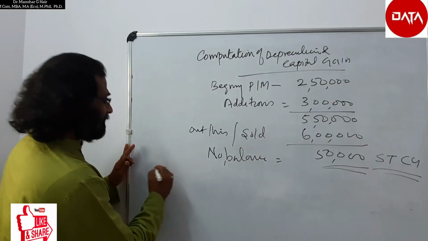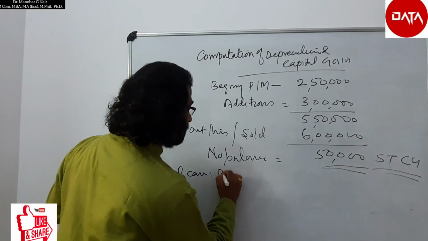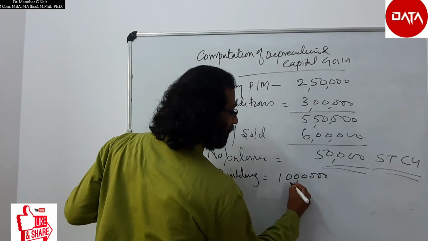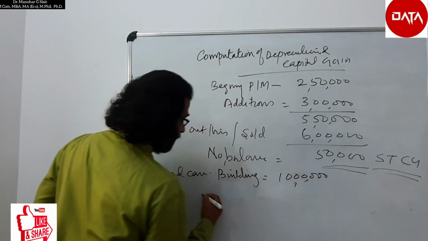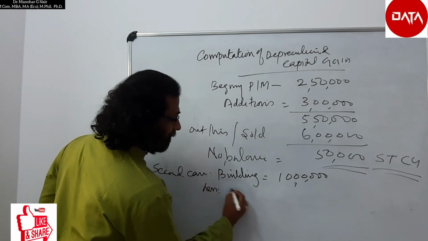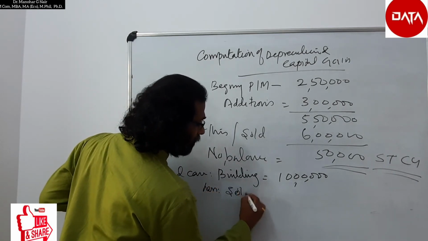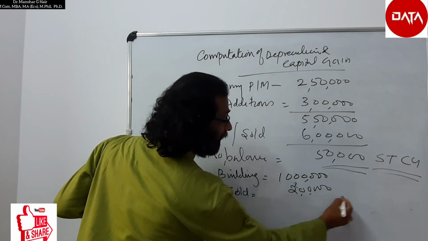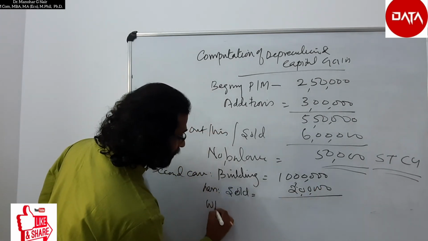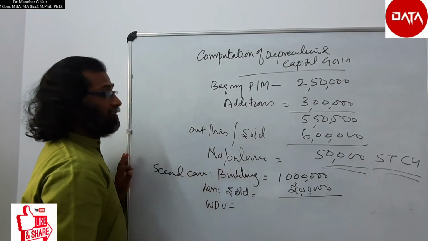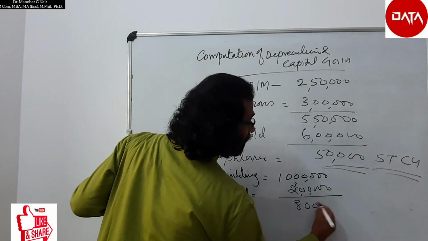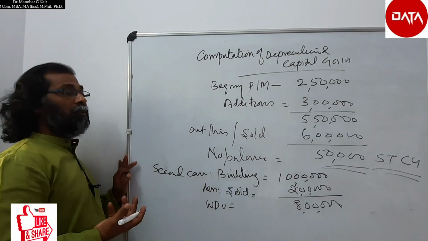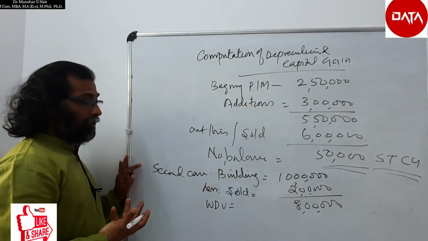The second case is building. The value of the building is 10 lakh and there was no addition, but a sale was there, sold for 2 lakh. Therefore the written down value of this block of asset is 8 lakh. So we have to calculate the rate of depreciation based on this 8 lakh rupees.